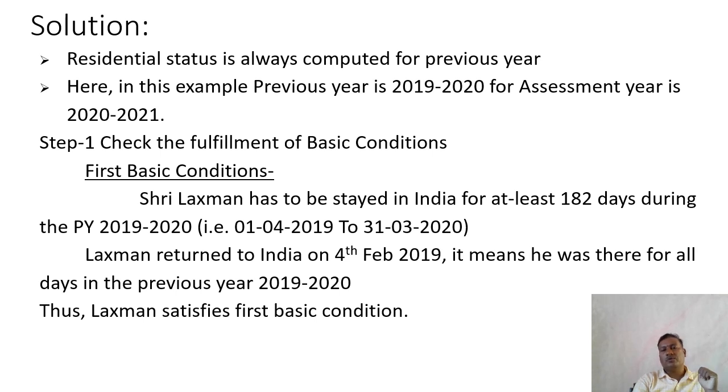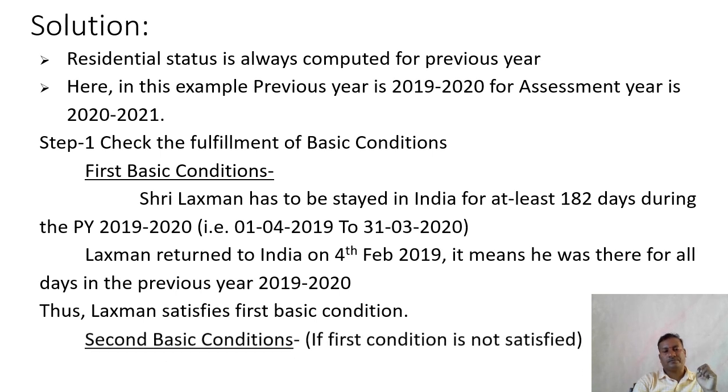Lakshman returned to India on 4th February 2019. It means he was there for all the days in the previous year 2019-20. Thus, Lakshman satisfies the first basic condition. Once the first basic condition is satisfied, it is not necessary to check the second basic condition.